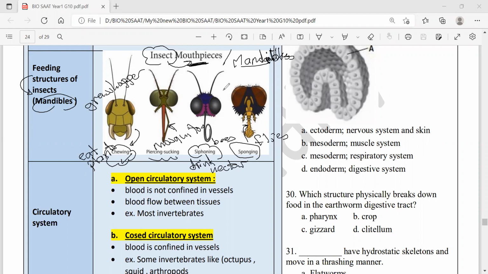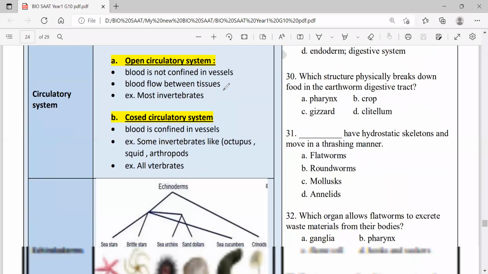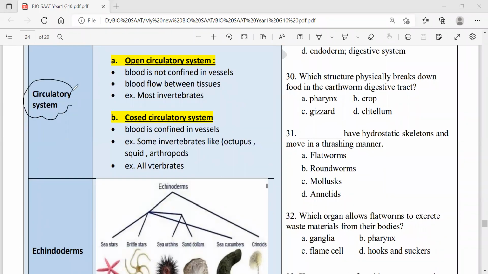What about circulation? Another characteristic the invertebrates have is the circulatory system. When you come to the circulatory system, you need to keep in mind two parts. The first is whether the circulatory system is open or closed. And how about the heart?